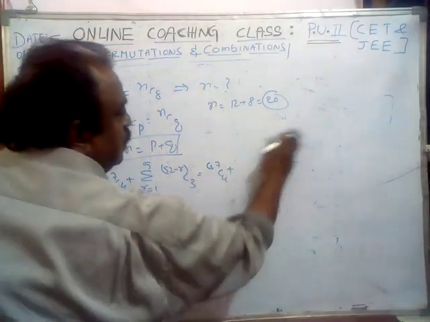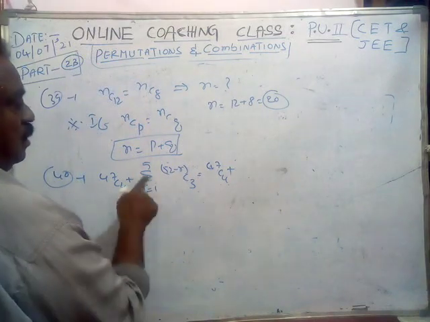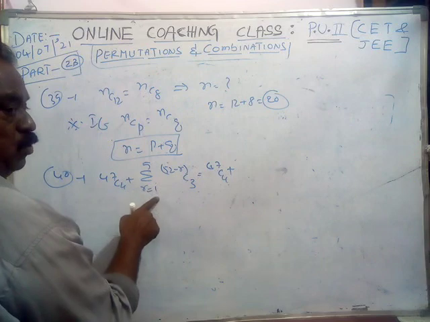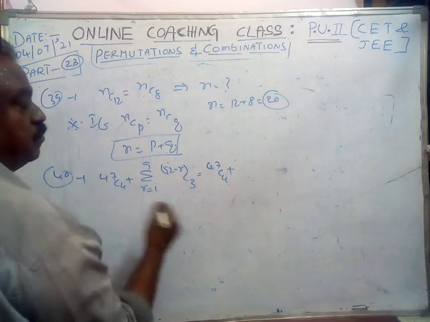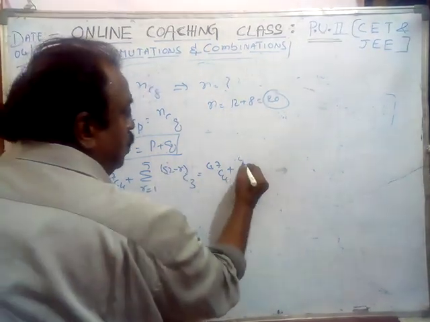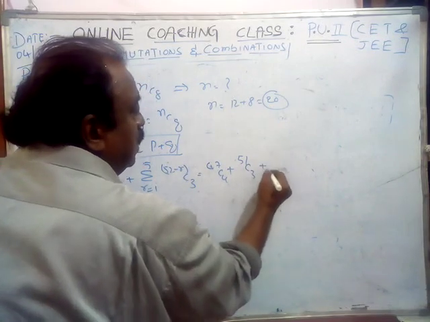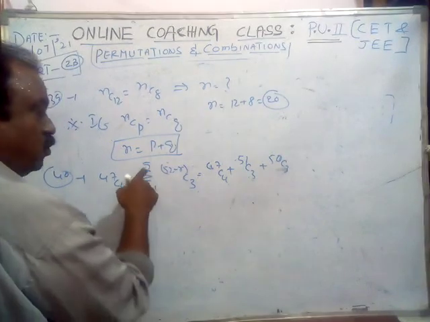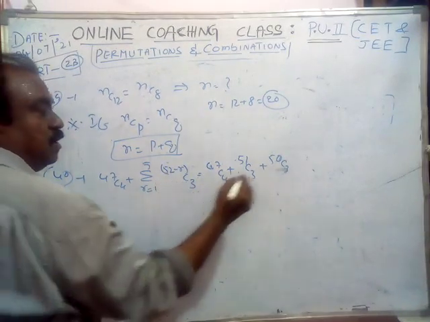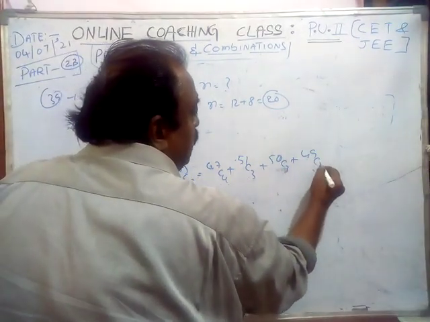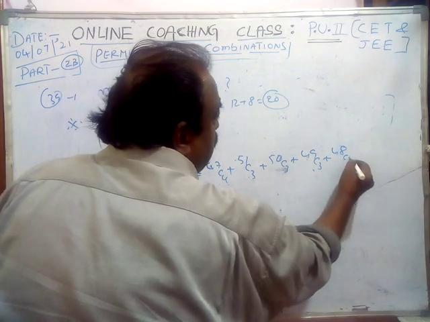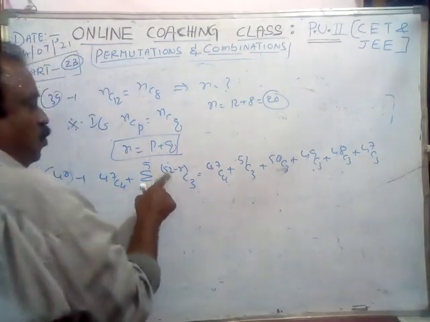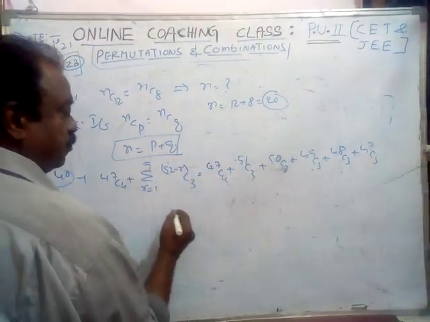If we remove this sigma, that means 52 minus R, where R is 1, 2, 3, 4 or 5. 52 minus 1, 51C3. Plus 50C3. 52 minus 2, that is 50. Plus 49C3, 48C3, 47C3. 52 minus 5 is 47.